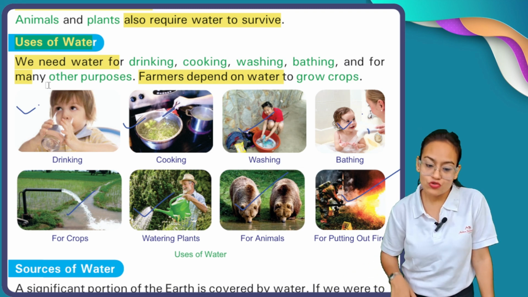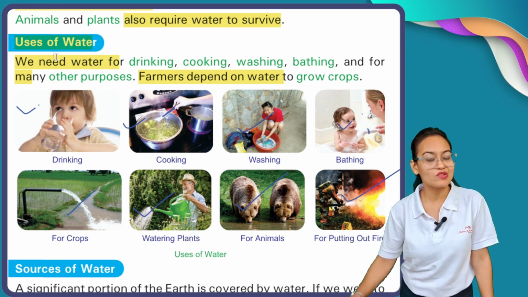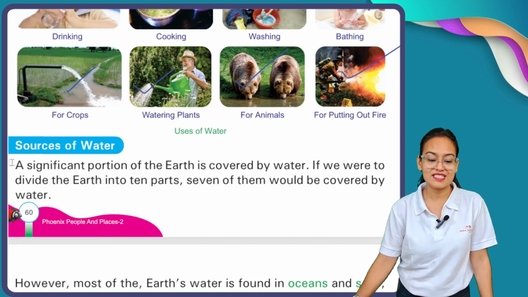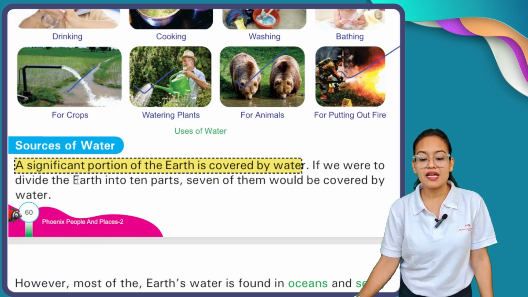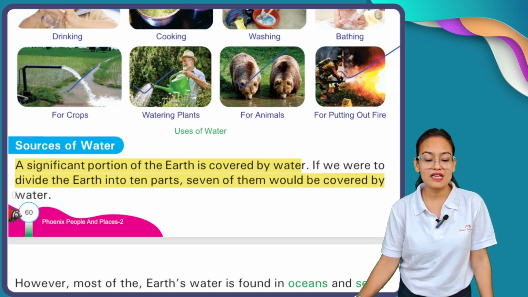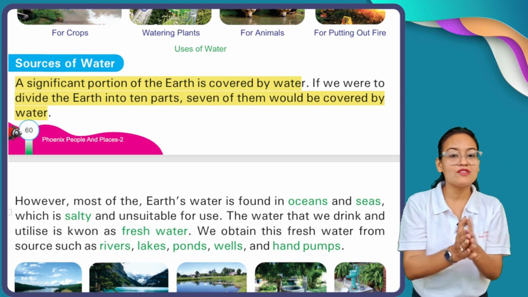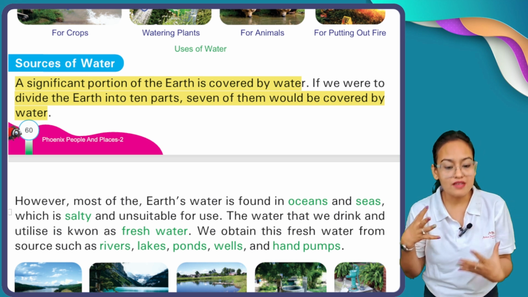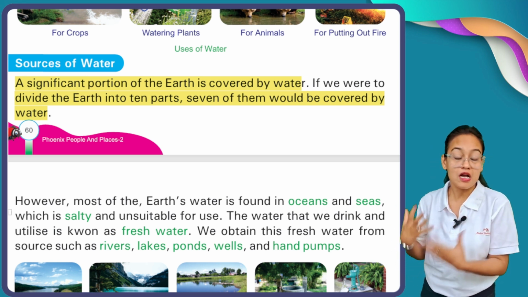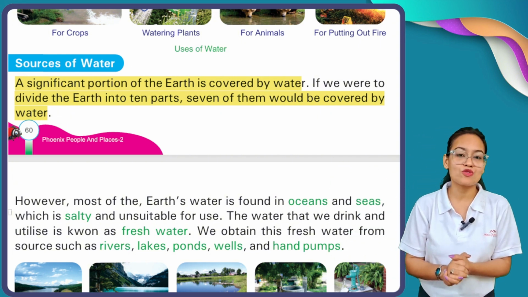Now what are the sources of water, from where are we going to get our water? Let's see. A significant portion of the earth is covered by water. If we divide the earth into 10 parts, 7 of them would be covered by water. Now you can see, my dear students, our earth, which is in a spherical shape, is covered with a maximum amount of water.